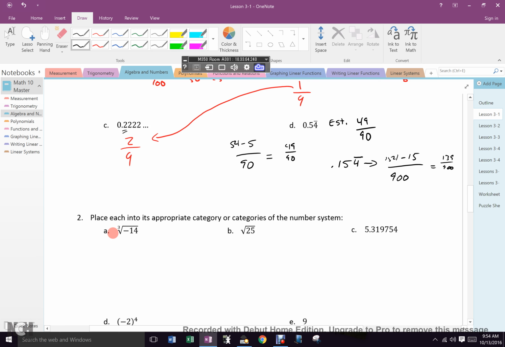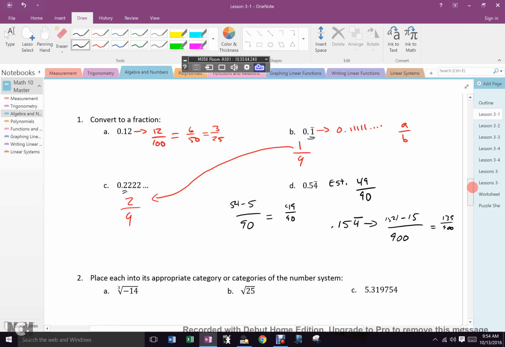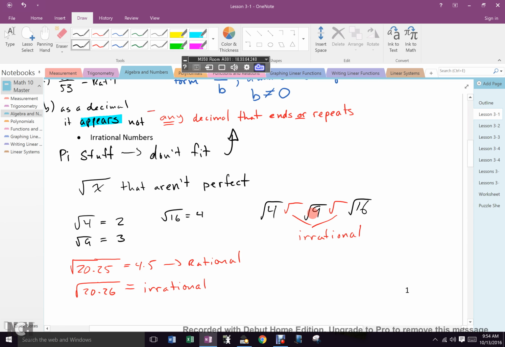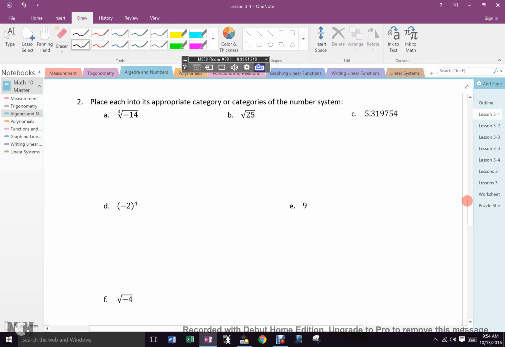Are there three numbers that can multiply together by themselves to make 14? 1 times 1 times 1, 1. 2 times 2 times 2, 8. 3 times 3 times 3, 27. So it's got to be something between 2 and 3, right? What did I say about the roots between there? What are they usually? Irrational. So, what's our guess here? Irrational. So we're guessing it's irrational.